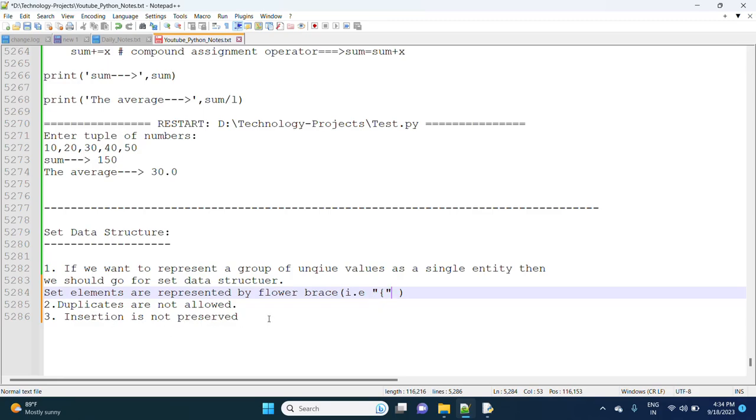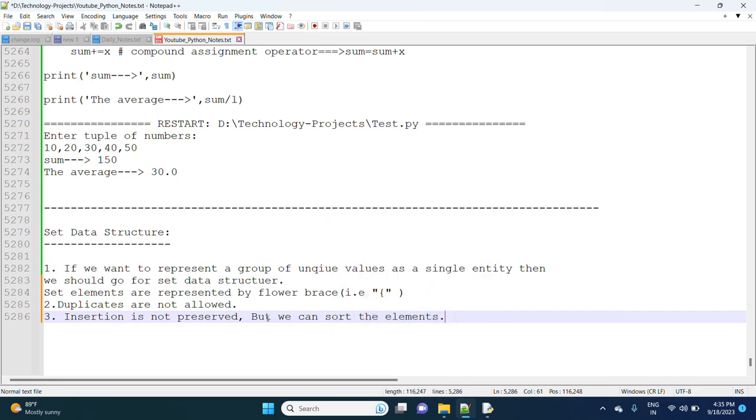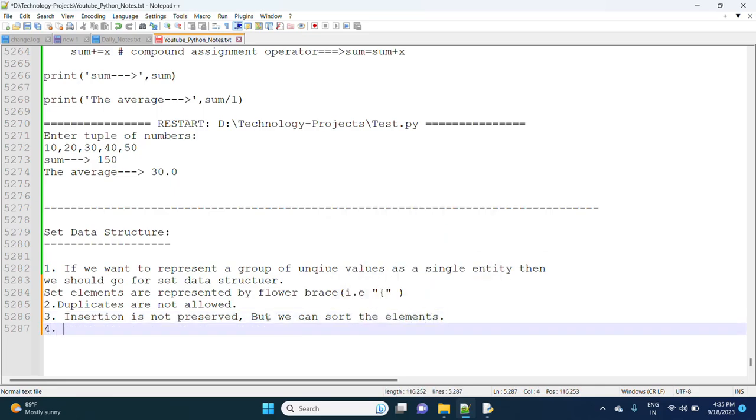Duplicates are not allowed. Insertion order is not preserved, but we can sort the elements.